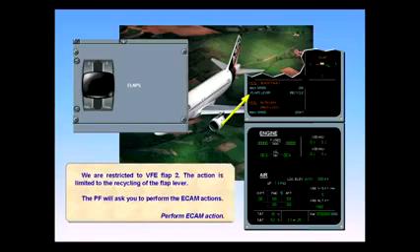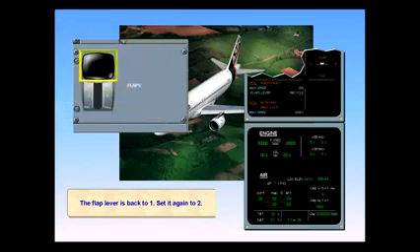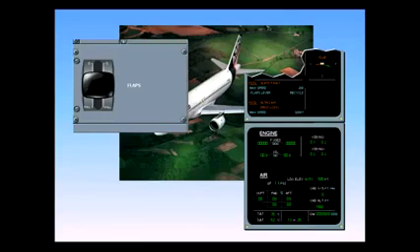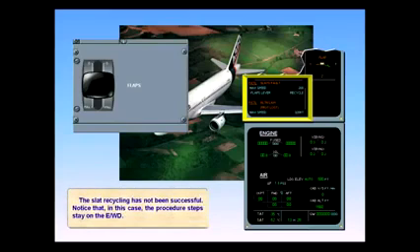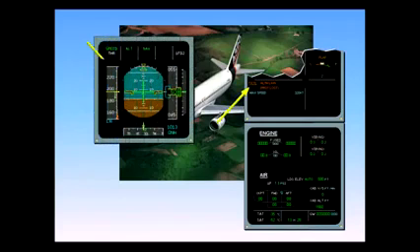Perform ECAM action. The flap lever is back to 1. Set it again to 2. The slat recycling has not been successful. Notice that, in this case, the procedure steps stay on the EWD. You can see that we are now in alternate law. The loss of the protections is confirmed on the PFD by the amber crosses at the roll and pitch limits.